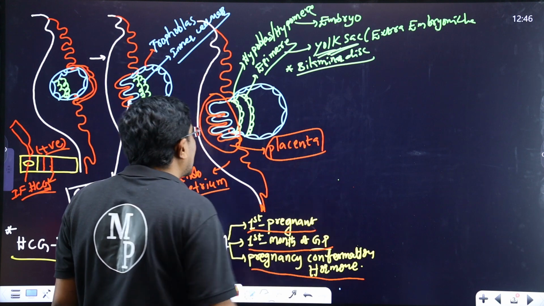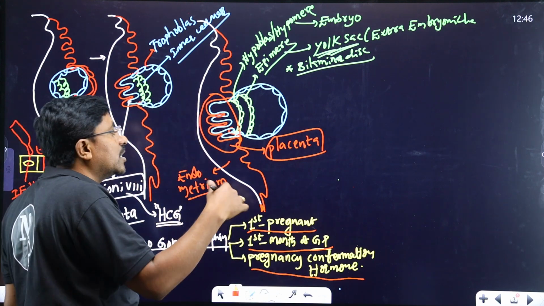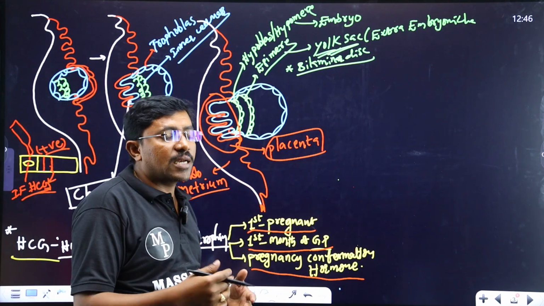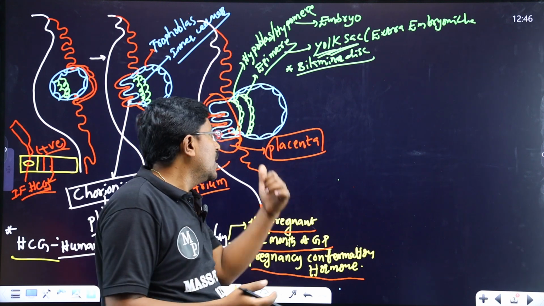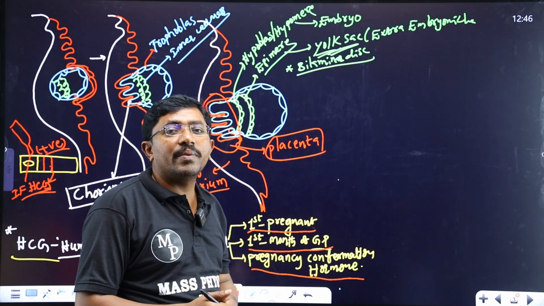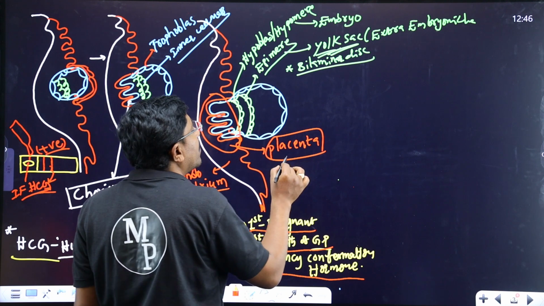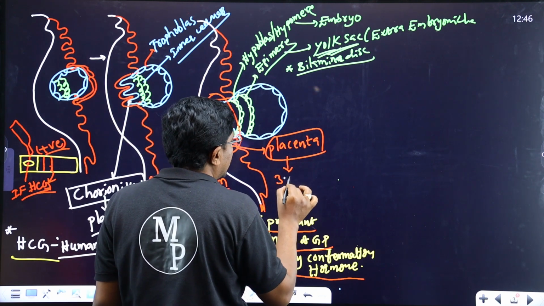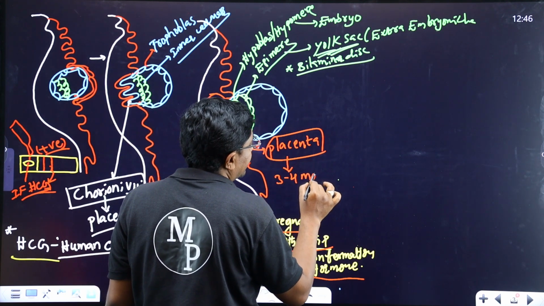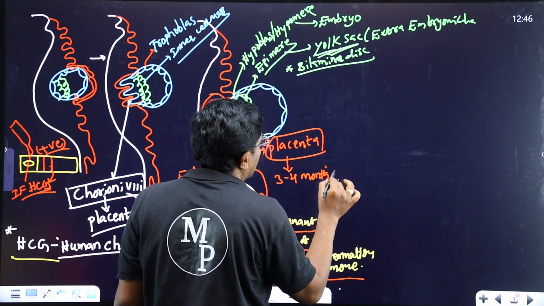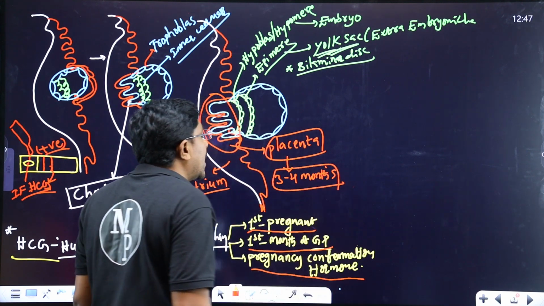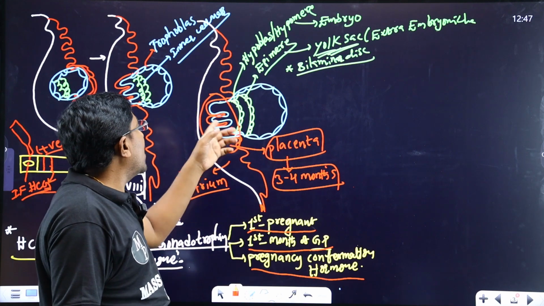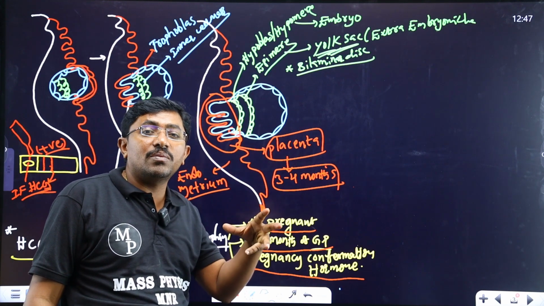After completion of implantation, how many months later will placenta development take place? For the formation of the placenta, 3 to 4 months' time is taken, and up to 3 to 4 months the embryo can survive by which hormone?